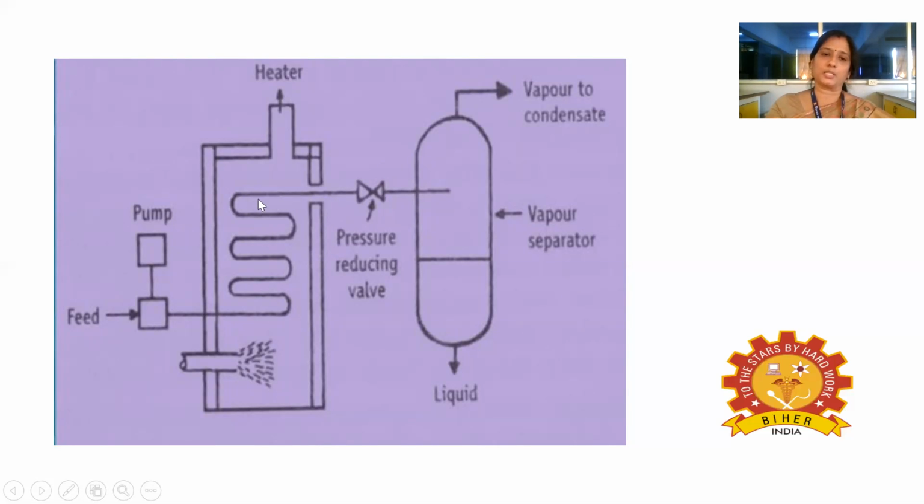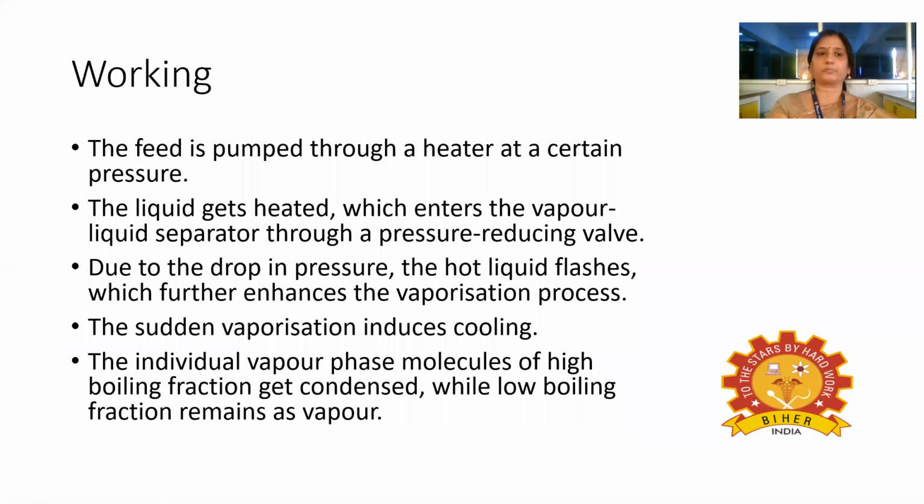Initially it is pumped into this chamber at a high pressure, and once the pressure is released, it is sent to the chamber provided here. So once it is suddenly flashed into this chamber, the high boiling liquid fractions will be condensed and the low boiling liquid fractions will remain as vapor, so that we can separate the liquid mixtures.